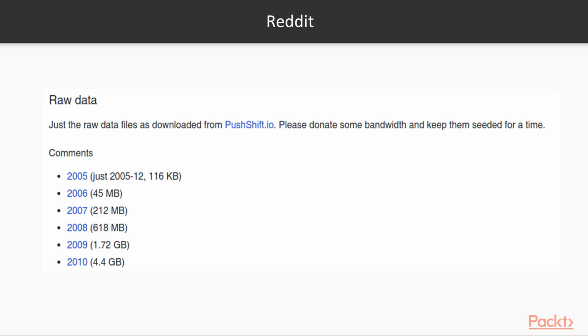The other point that I'll make here is, this is also a really good example of a data set that makes sense to consider as JSON format. It is unstructured. The platform has changed from year to year. So if you look at the data from, say, 2005, the kind of metadata that comes with the comments and the posts will be quite different from more recent data. And of course, if you were using a fixed schema, you would have some problems dealing with all of that. You would maybe need to have different tables for different formats or different versions of the API. For us, we can just take that JSON data and put it straight into MongoDB.